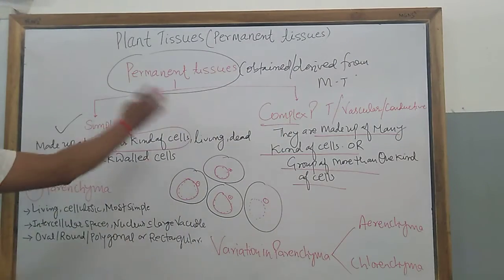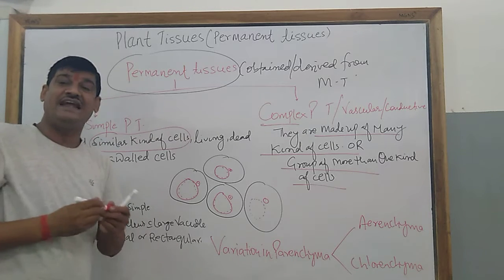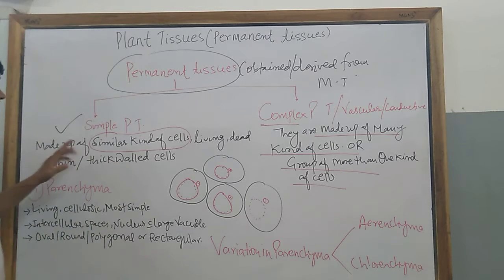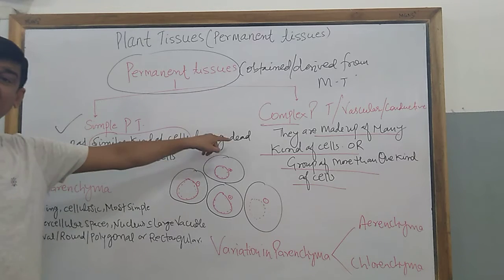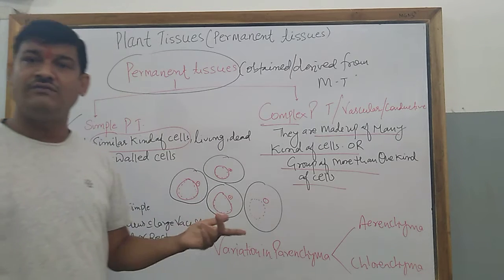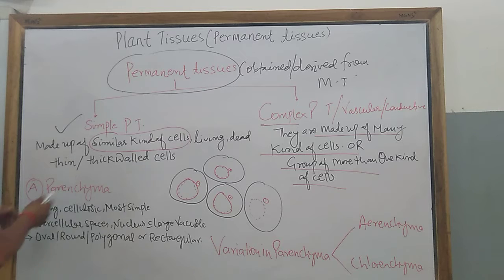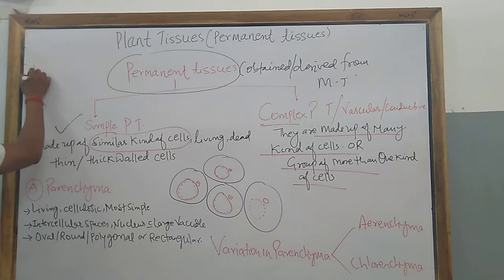Okay, so let us see the simple permanent tissue. Simple permanent tissue is characterized by similar kind of cells. It may be living cells or dead cells. Their cell wall may be thin-walled or thick-walled. So this simple permanent tissue is of three types: one is parenchyma, second is collenchyma, and third is sclerenchyma.